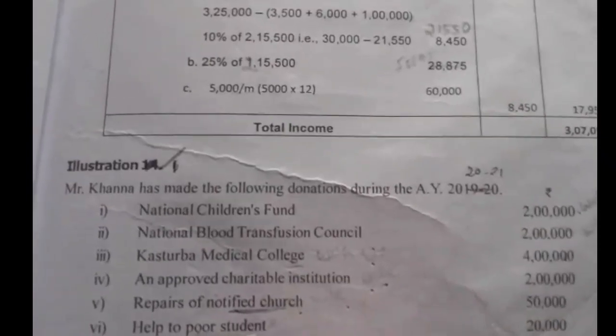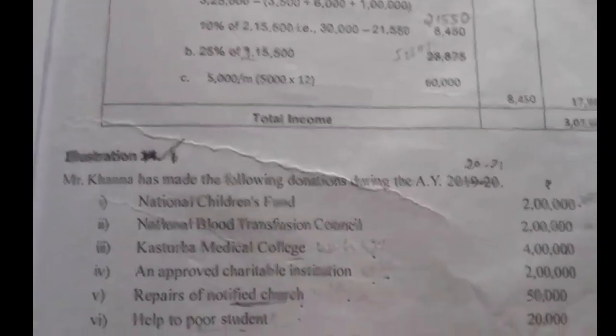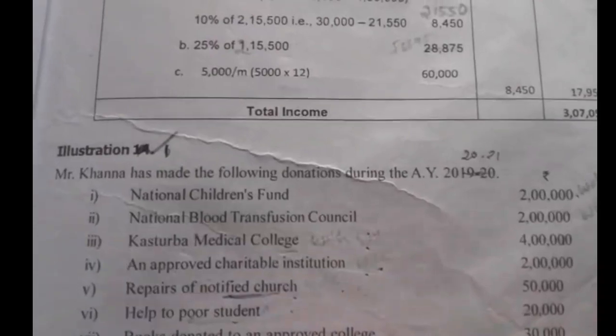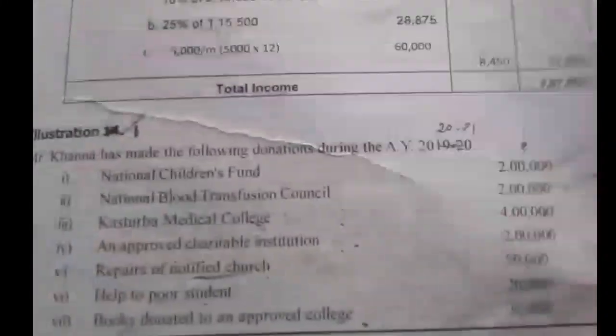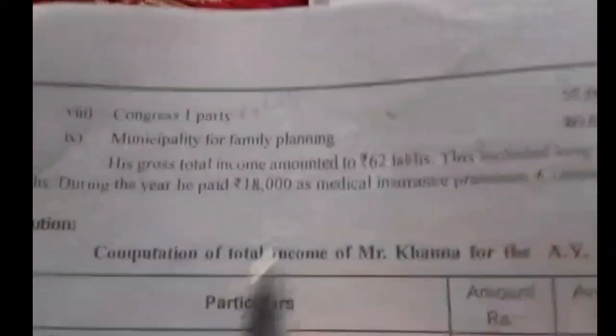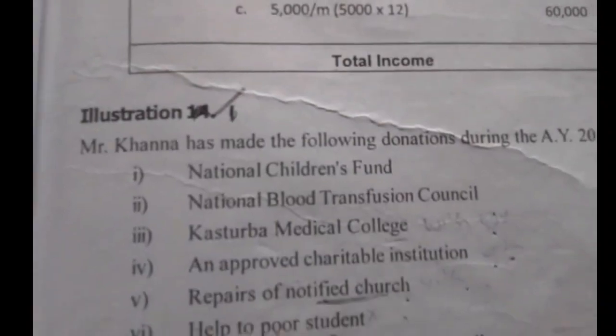Help to poor student is not eligible for deduction. Books donated to approved college, books donation in kind, not eligible for deduction. You have to write a note for those that are not eligible for deduction. Then the Congress Party: this is a donation given by Mr. Khanna to a political party.